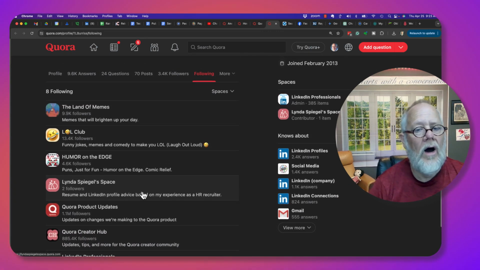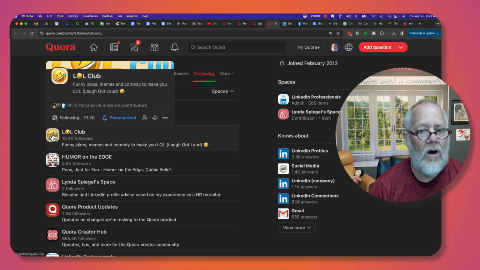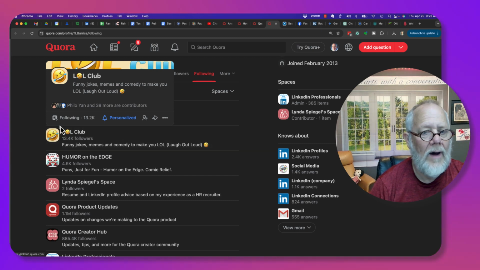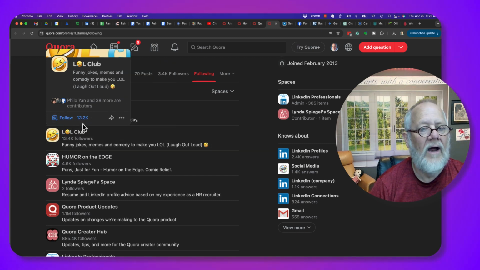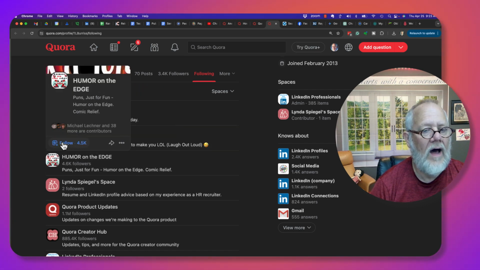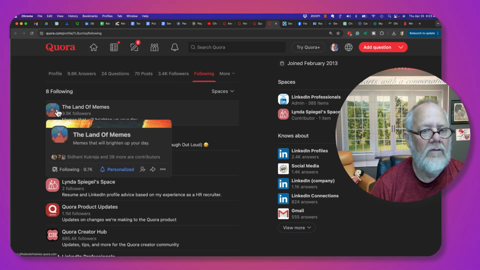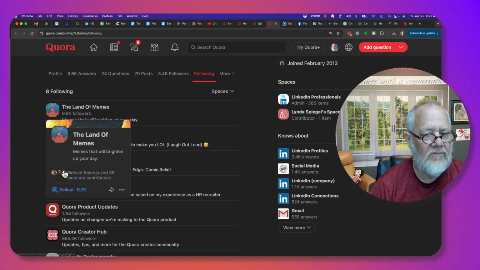So the way you unfollow a space is you just hover over this, and when you hover over it, just be patient, and it'll come up, and then you can click on following, and now I'm unfollowing. Same thing here. If I hover over this image and I go up here, I click on following, I'm unfollowing that. Let's see, do I have another one? Yeah, there's no one more up here. Hover over the icon and go straight down or straight up to following.